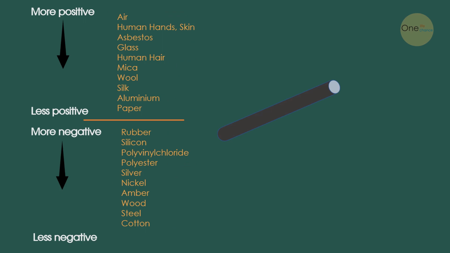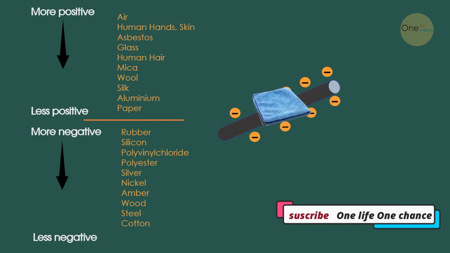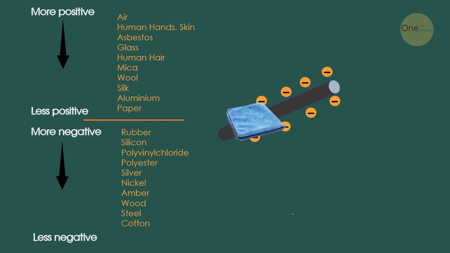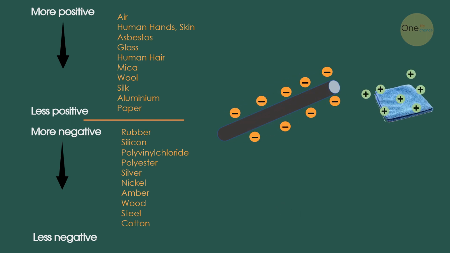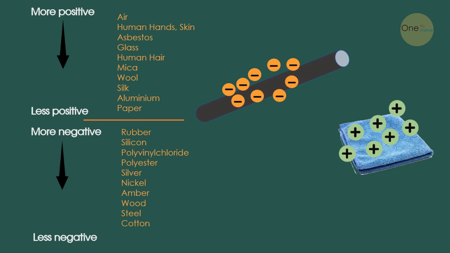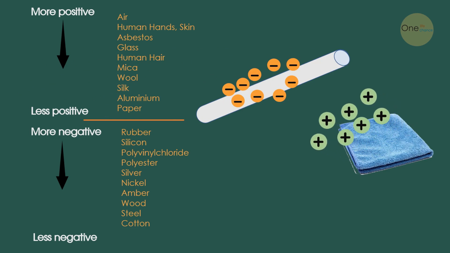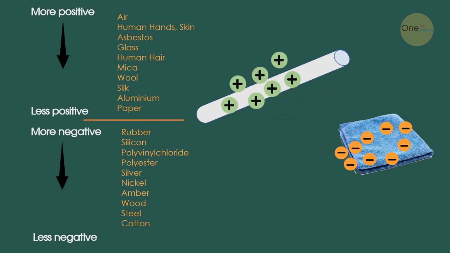If we take a PVC pipe and rub it with a silk cloth, the PVC pipe gets negatively charged and the silk cloth gets positively charged. In another case, if we take a glass rod instead of a PVC pipe, the silk cloth gets negatively charged and the glass rod gets positively charged.